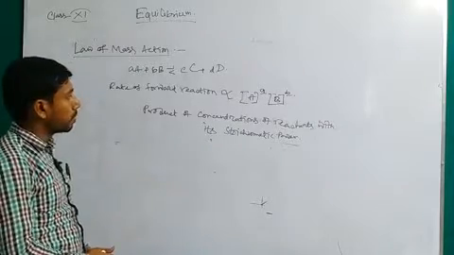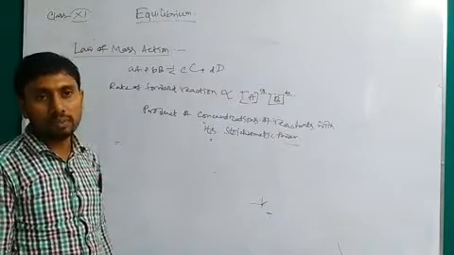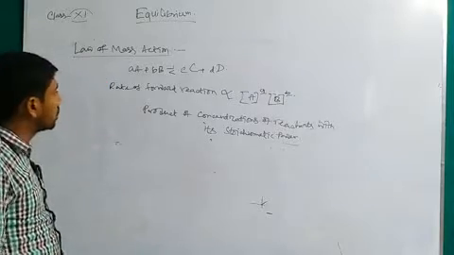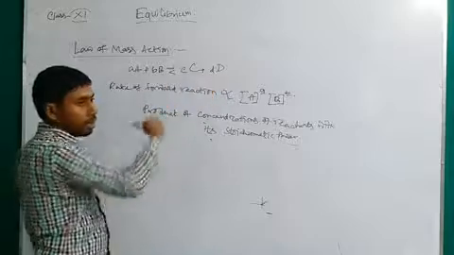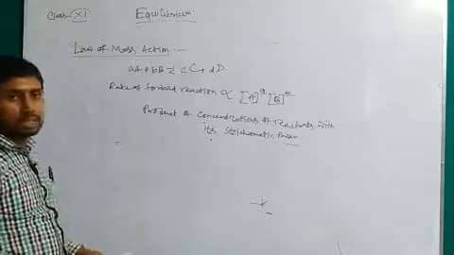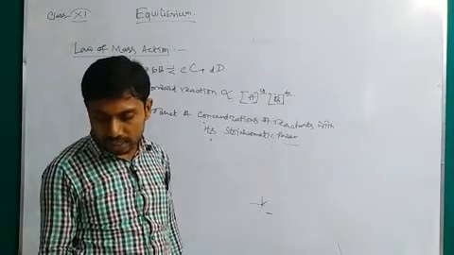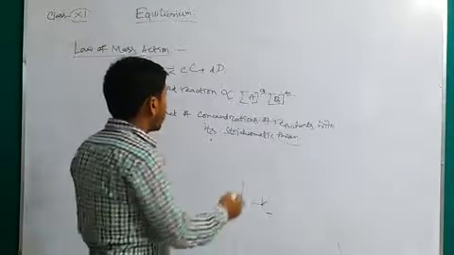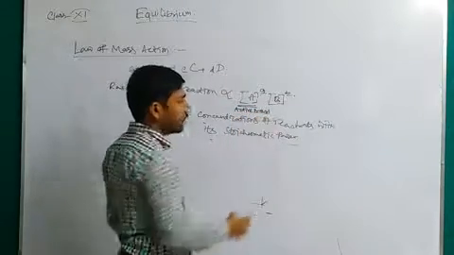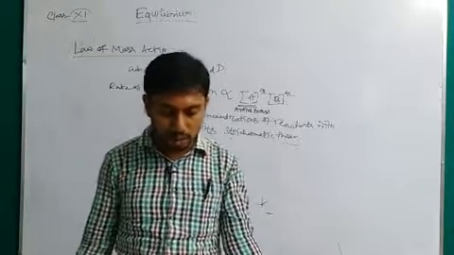As the concentration of the reactants is higher, the rate of the forward reaction will be higher. And it is also true for the backward reaction. What is the backward reaction? When C and D combine to form A and B, the rate will be proportional to the concentration of C to the power c and concentration of D to the power d. It is the law of mass action. This term is known as active mass, which I told you about earlier. Active mass is nothing but the concentration of the reactants at equilibrium.